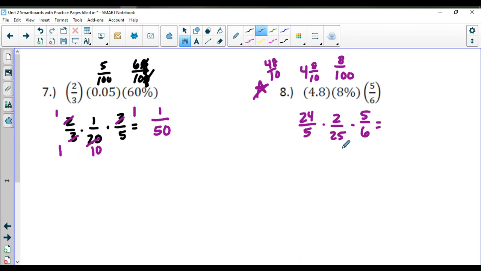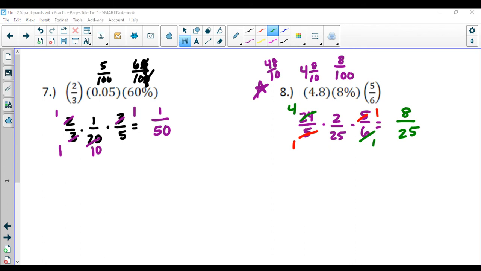So I want to go ahead and start reducing. I see those 5s. Those are the nicest, easiest ones to do. I see 6, which will go into this once. It'll go in here 4 times. Don't see anything else. So 4 times 2 times 1 is 8. 1 times 25 times 1 is 25. And that takes us to the end of the lesson for this one. So it's multiplying quantities in different forms, and that was page 18.